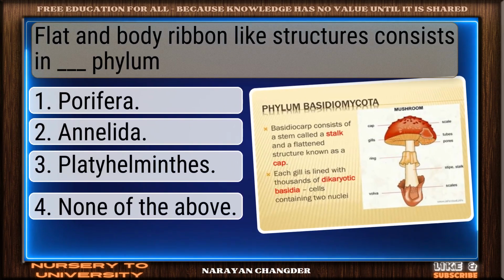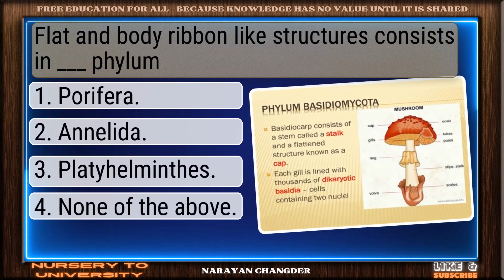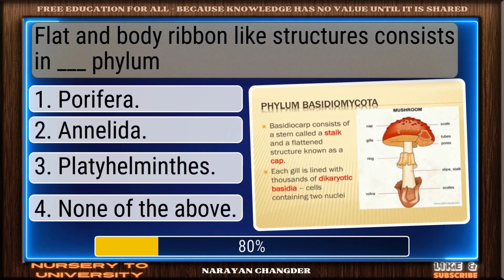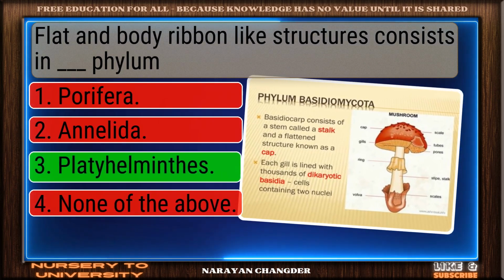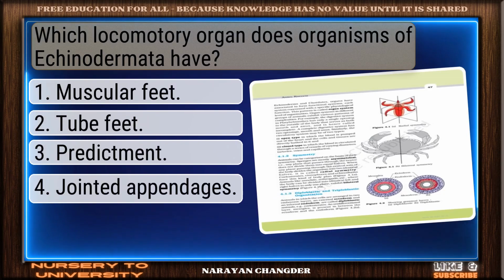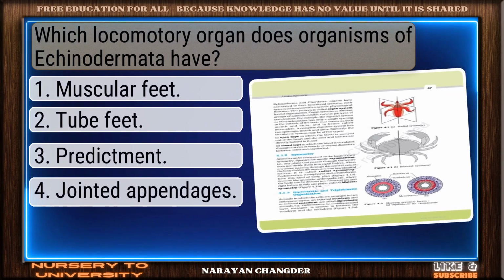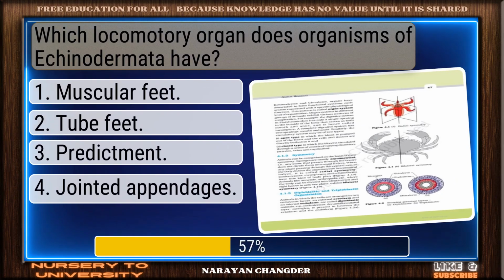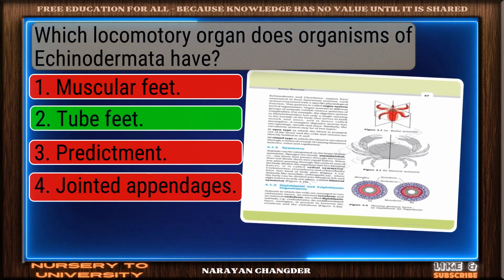Question number 123. Flat and ribbon-like body structures consist in dash phylum. You got it. Your choice, Platyhelminthes, is right. Question number 124. Which locomotory organ do organisms of Echinodermata have? Well picked. Tube feet is the correct answer.